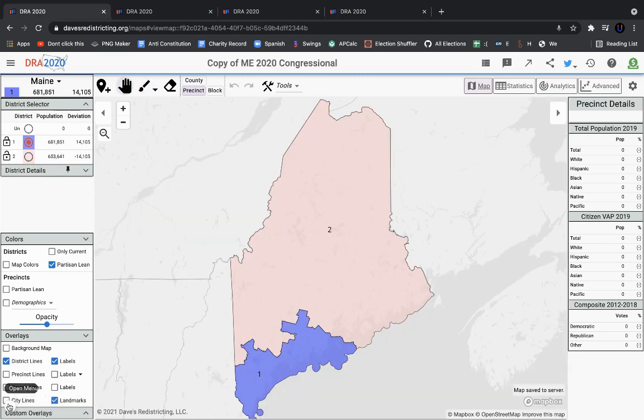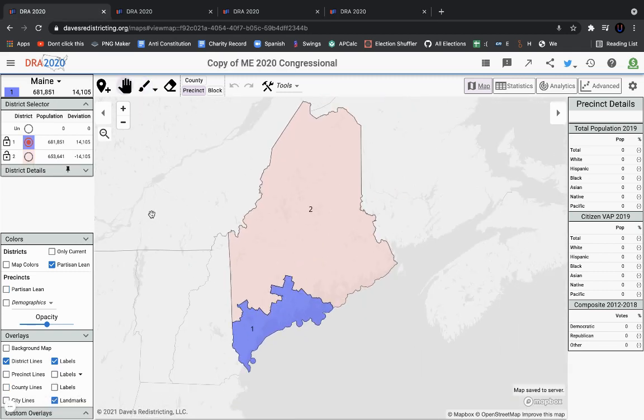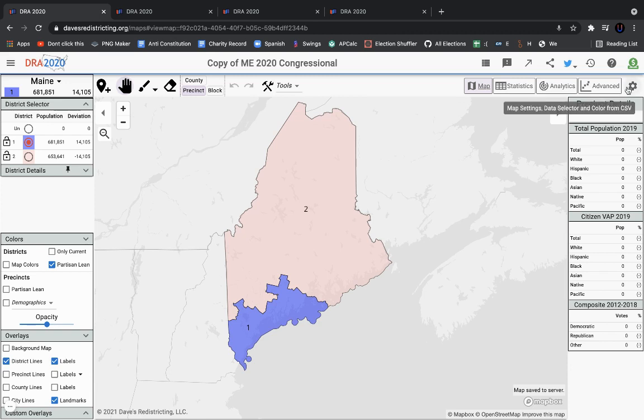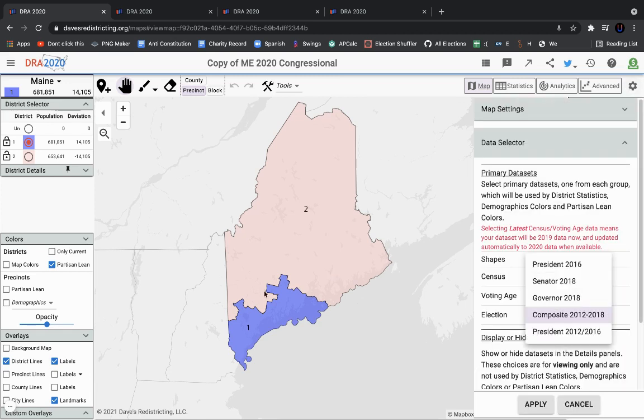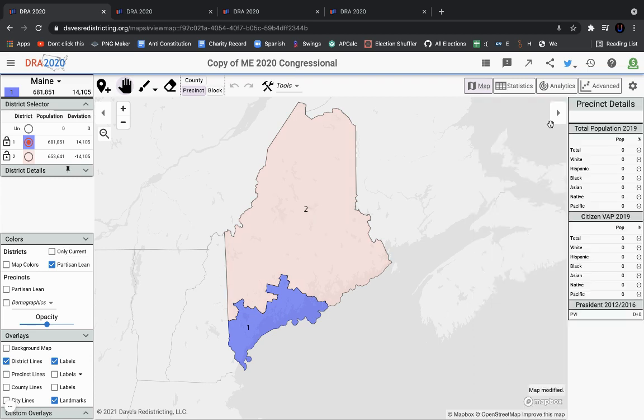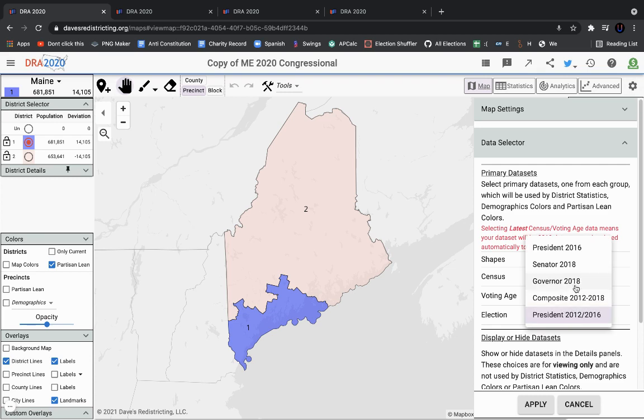So this is the current congressional map of Maine, and again, I don't really like the data set I'm using. The first district is more Democratic than this gives it credit for, and the second district is more Republican than it gives it credit for. So I'm trying to find a better data set but I'm struggling to do that.